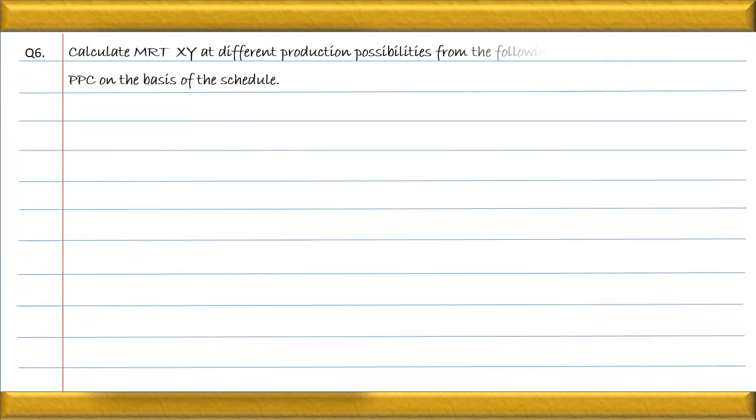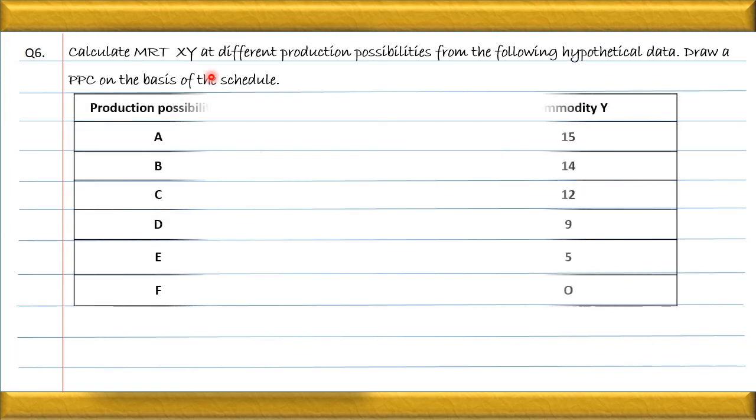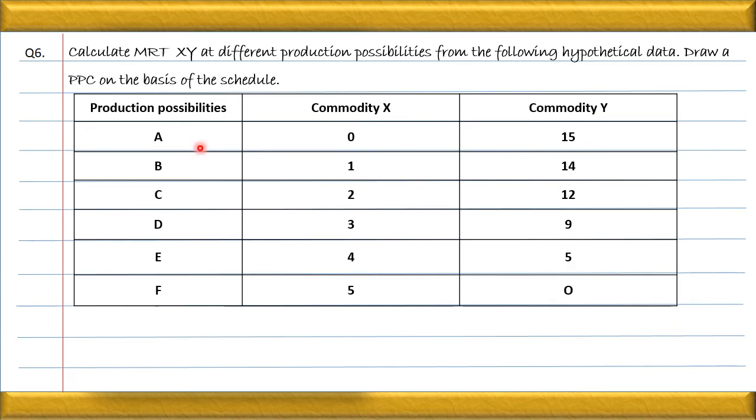Let us see the next question. Calculate marginal rate of transformation or marginal opportunity cost of xy at different production possibilities from the following hypothetical data, and after that we have to draw the graph and the schedule. Answer. This is the question which is being given to us. Here we have to calculate the MOC or MRT, and after that we have to draw the graph.